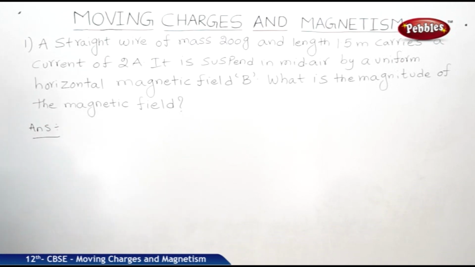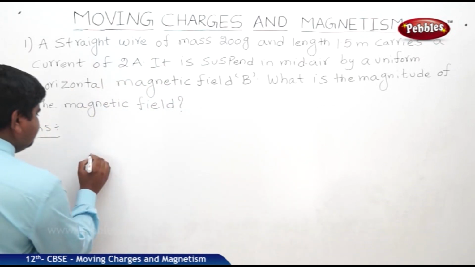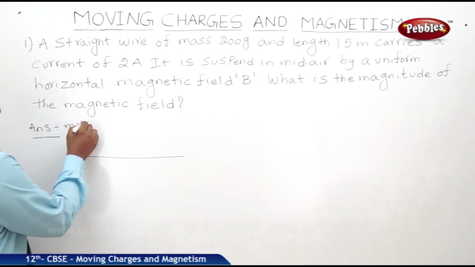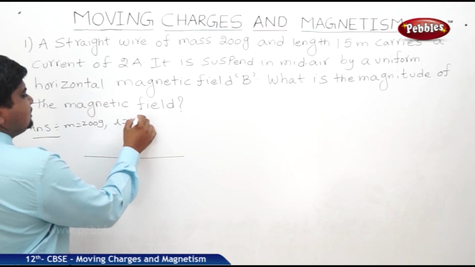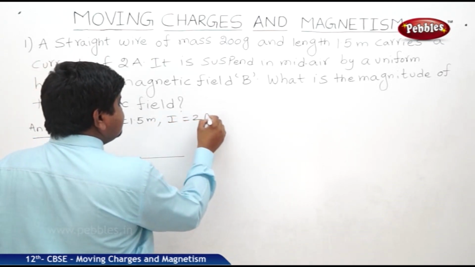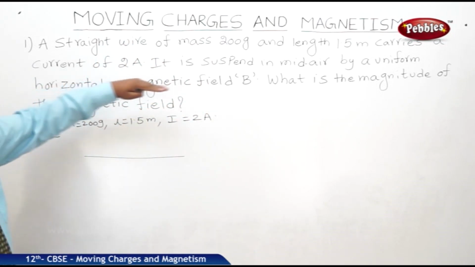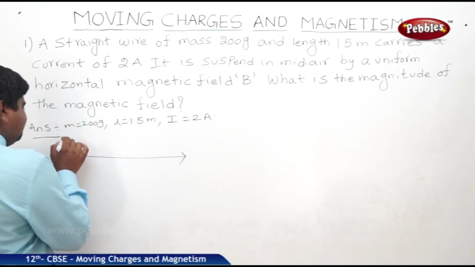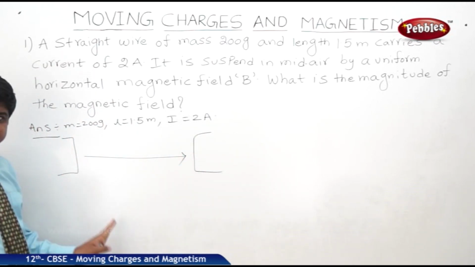If you visualize the concept in the problem, there is a straight wire. Its mass is 200 grams. What is the length? 1.5 meters. It carries a current of 2 amperes. This is the wire. It is suspended in mid-air by a uniform horizontal magnetic field. Suspended means a field was created on either ends. Because of that, it is suspended.